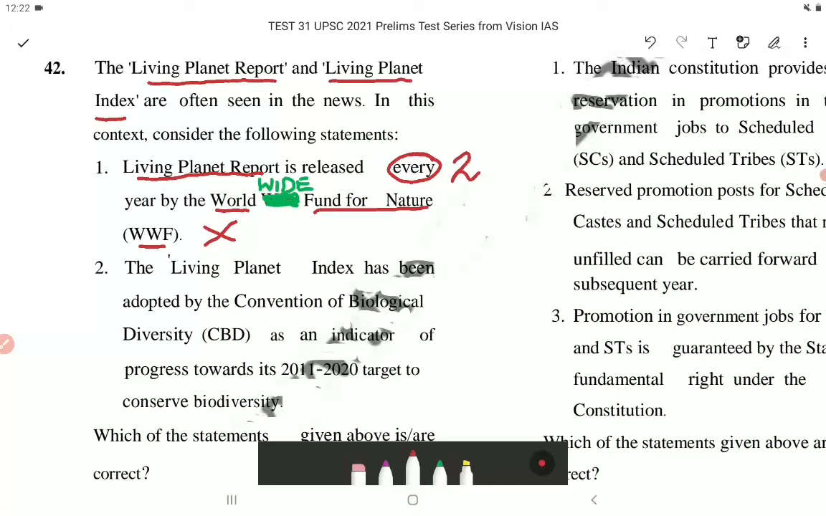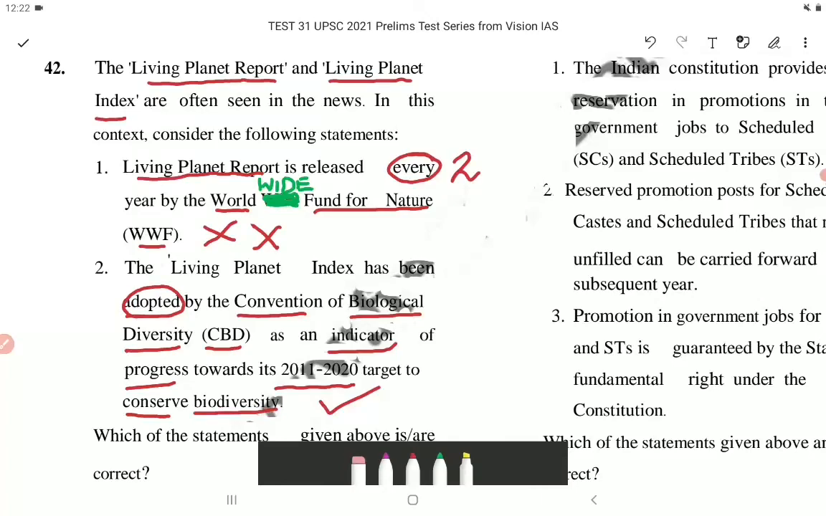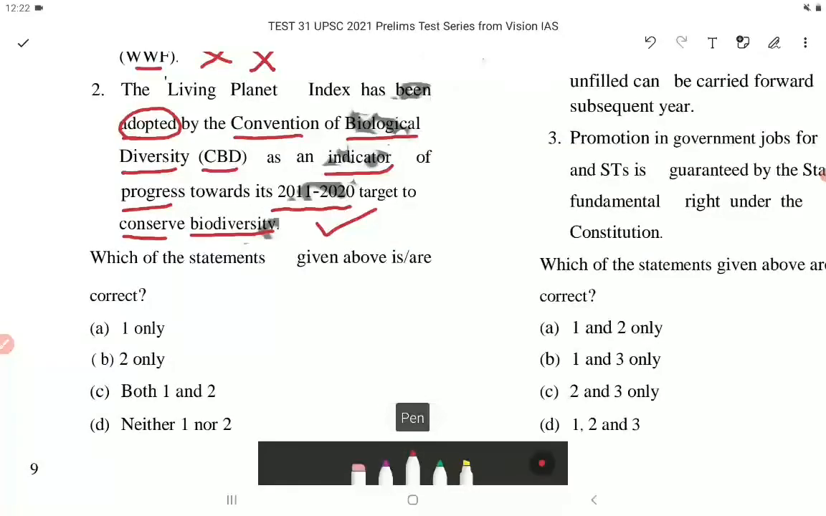So statement 1 is incorrect. Statement 2. The Living Planet Index has been adopted by the Convention on Biological Diversity, that is CBD, as an indicator of progress towards its 2011-2020 target to conserve biodiversity. This is correct. Which of the statements given above is or are correct? So only statement 2 is correct. So the correct option is option B, 2 only.